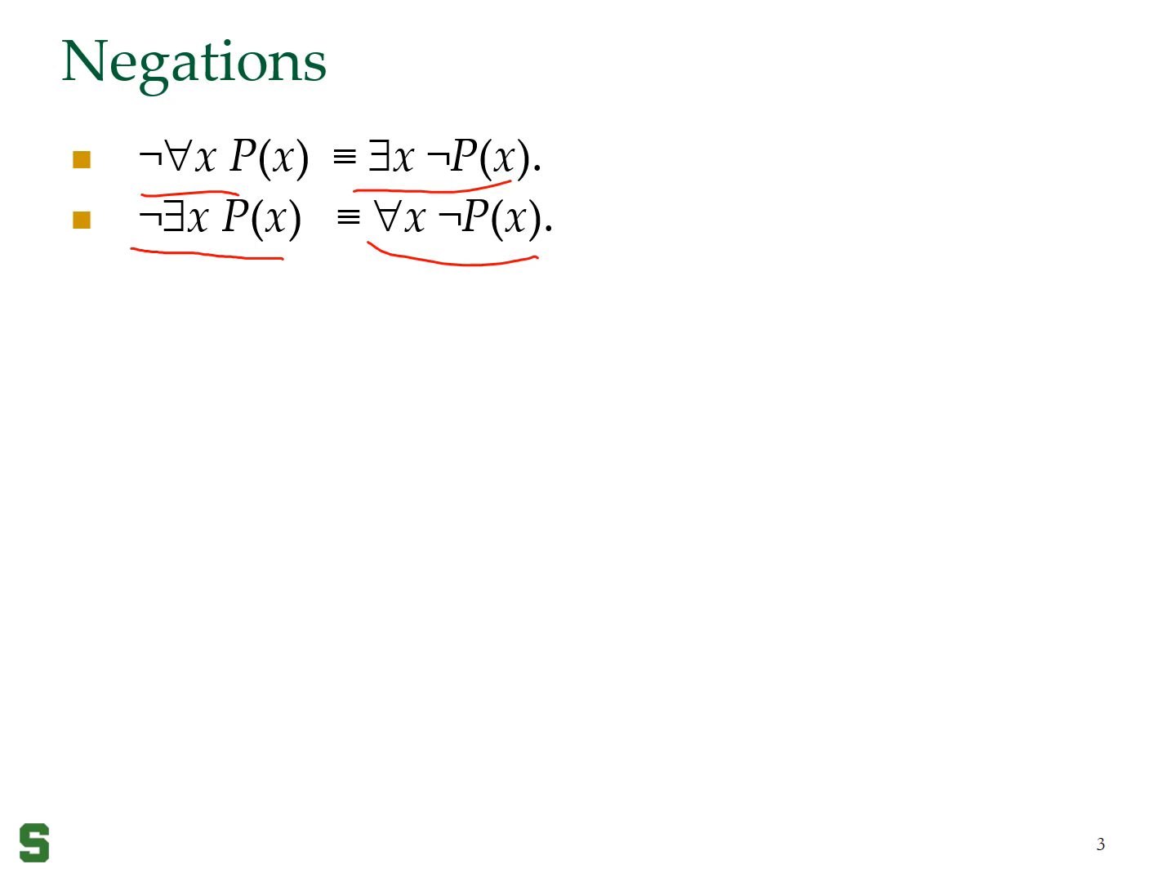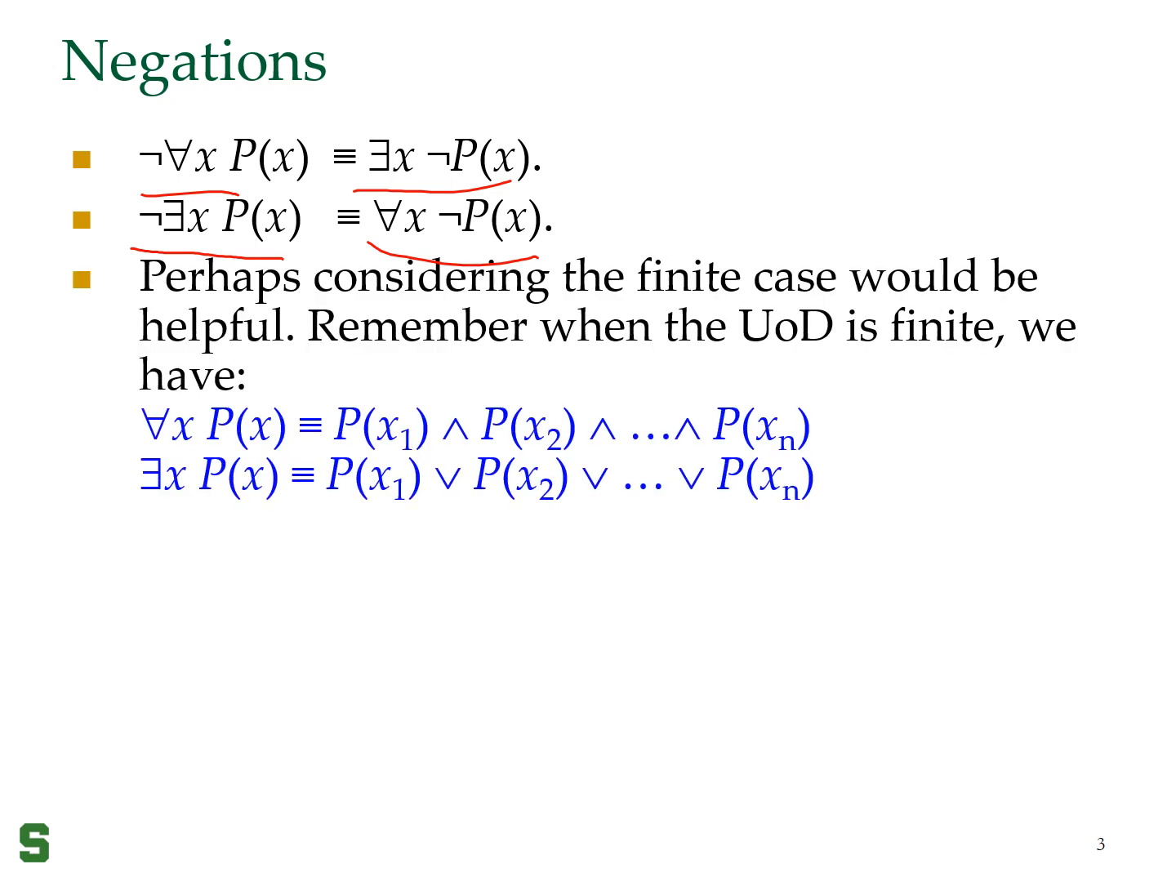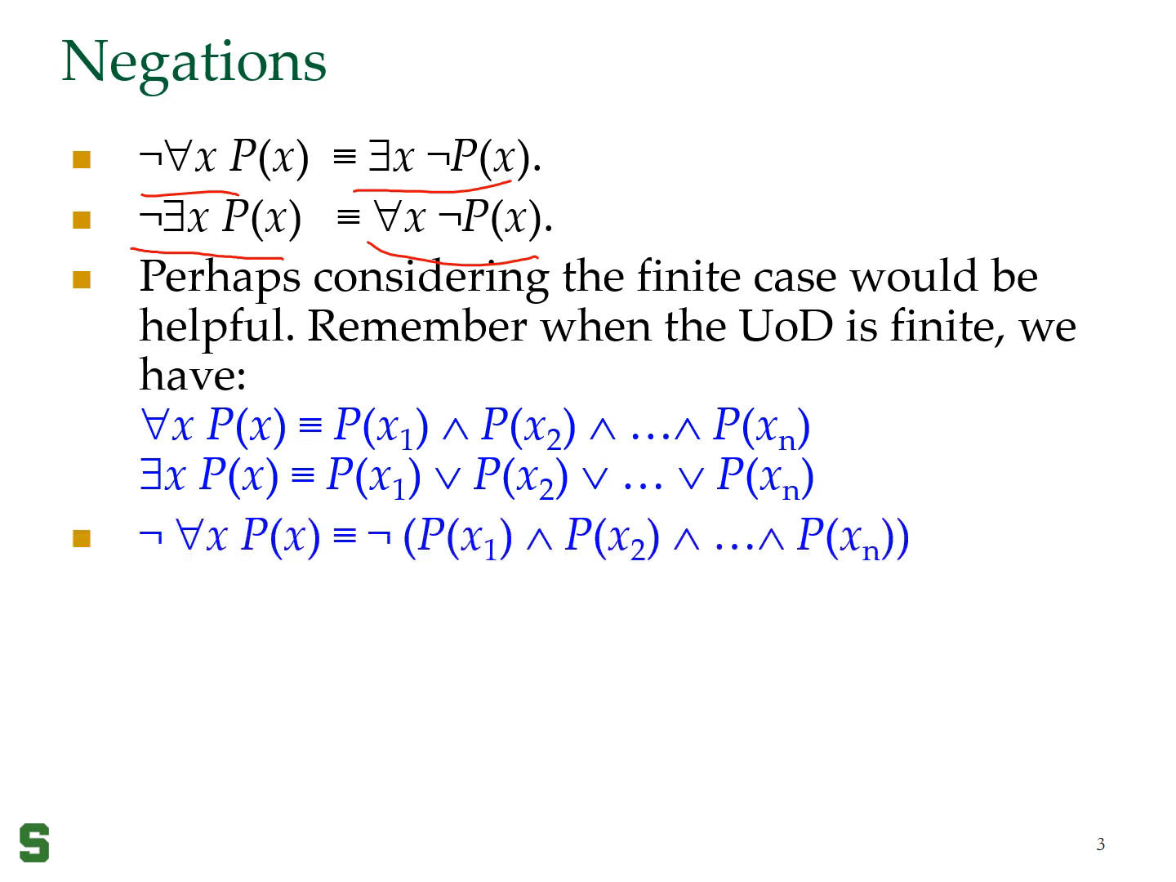So let's first of all see why this is the case when we have a universe of discourse that is finite. If the universe of discourse is finite, then we can write a universal quantifier as a conjunction and an existential quantifier as a disjunction. So now let's start with the universal quantifier. I have for all x P(x), and I'm taking the negation of that. So I'm going to replace for all x P(x) by its expansion, which is this conjunction.